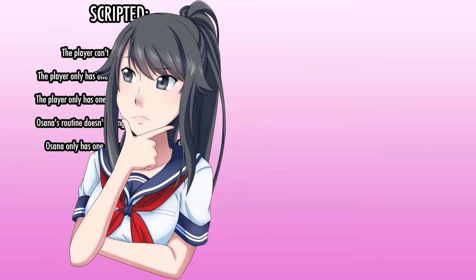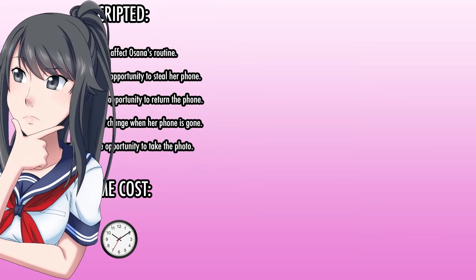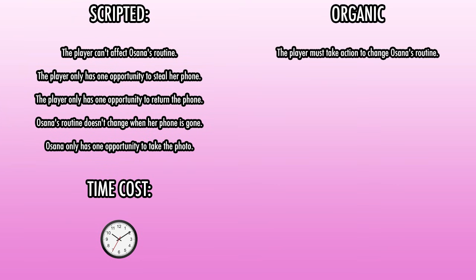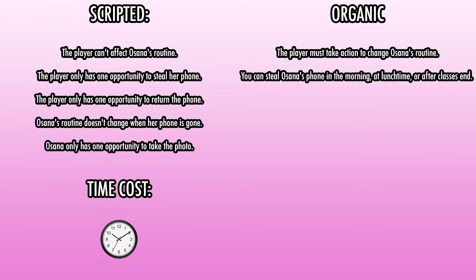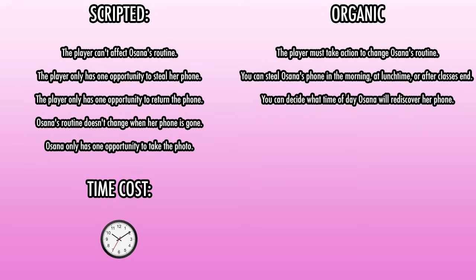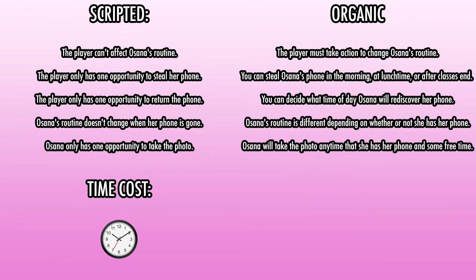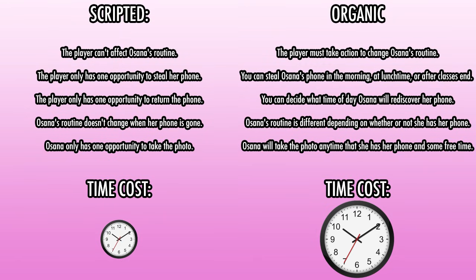So instead, I've tried my best to make sure that sabotaging the Wednesday event doesn't feel scripted. The player must take action to change Osana's routine. You can steal Osana's phone in the morning, at lunchtime, or after classes end. You can steal the phone before or after she's taken the photo. You can decide what time of day Osana will rediscover her phone. Osana's routine is different depending on whether or not she has her phone. And Osana will take the photo any time that she has her phone and some free time. It was more time-consuming to implement the event this way, but I think it was worth it.